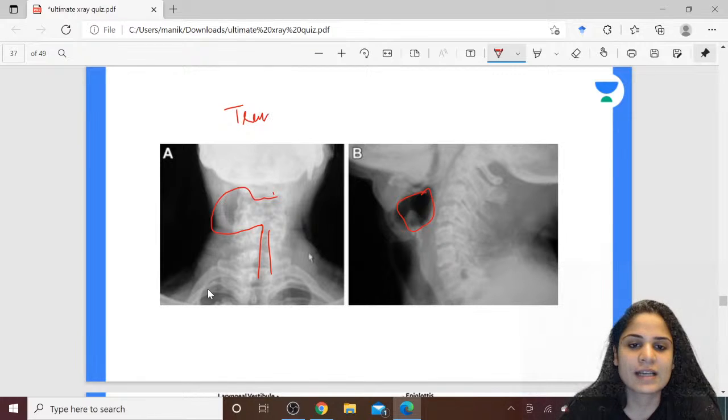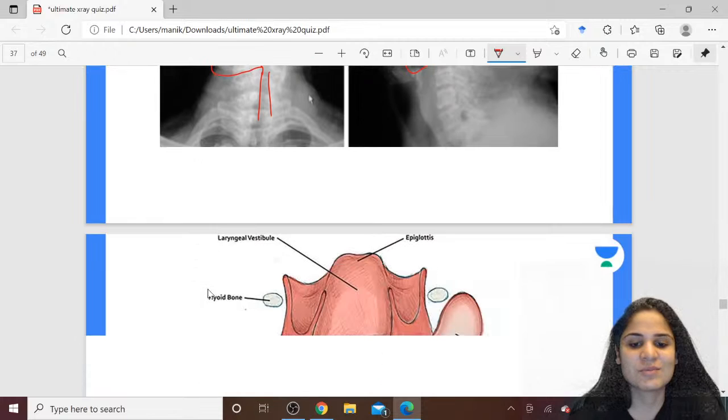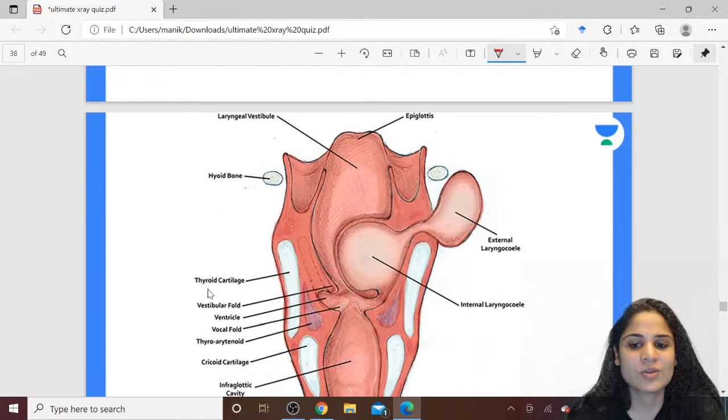Now, the second hint that I would have given you all is that this patient is a trumpet blower. He blows the trumpet at weddings. But that is not the case. I didn't want to give you all an idea about it. So this is the diagnosis of a laryngocele.